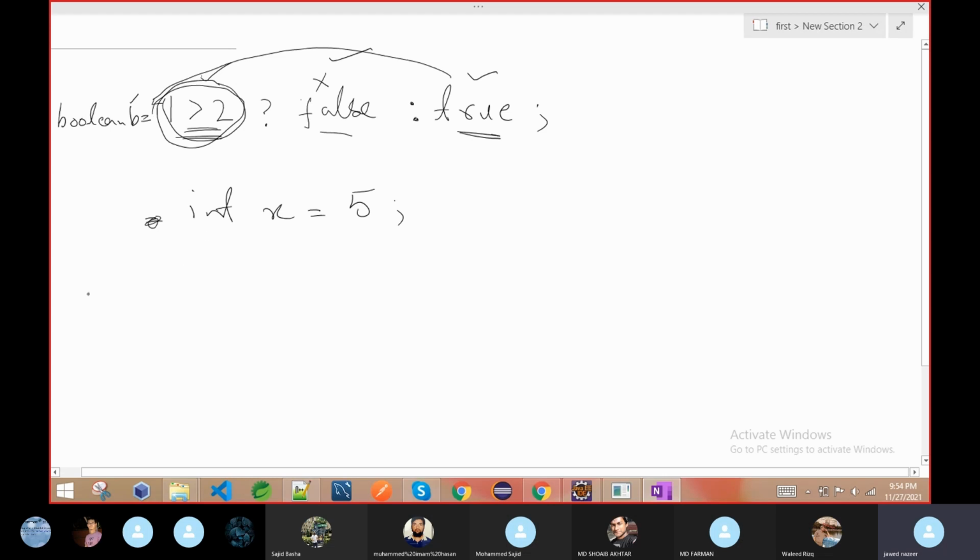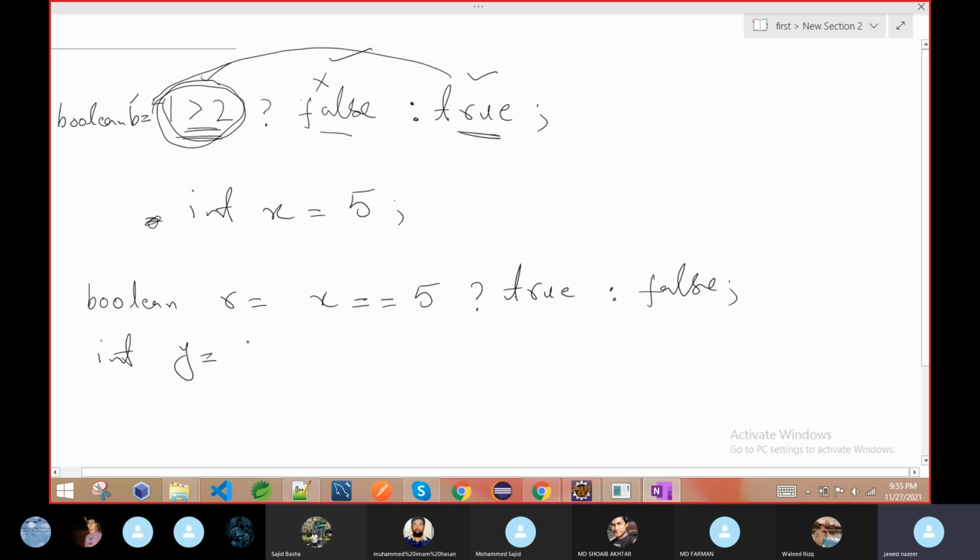Then you can write boolean or anything, is x equal to 5. If you see, this condition is true, x is equal to 5. So here boolean means we can return only true and false. So I will write here true and here I will write false. It depends on us.